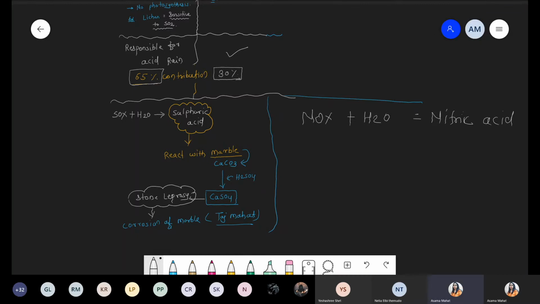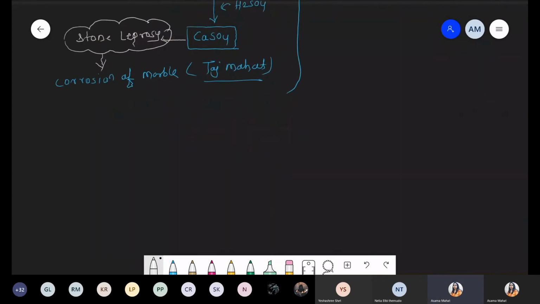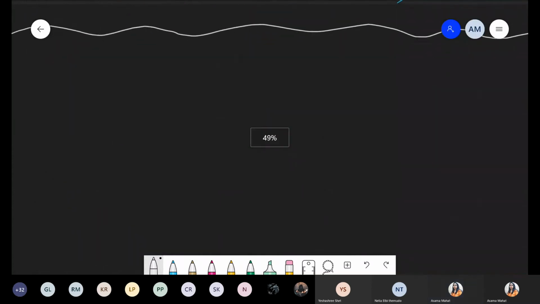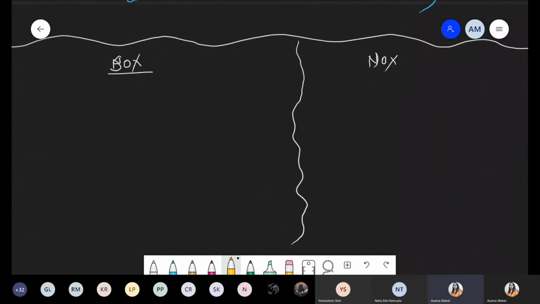Okay, so after that second point, we are talking about the next one, there is a formation of smoke. We are continuing in this same point. Third point, with respect to the difference between the nitrogen oxide and the sulfur oxide. Here I'm writing that there is a presence of this sulfur oxide, and here we are talking about nitrogen oxide.